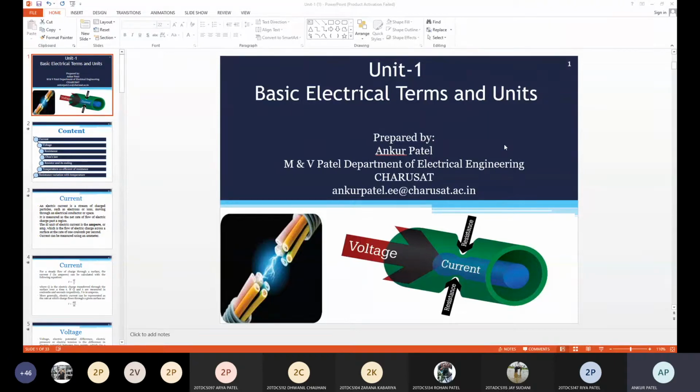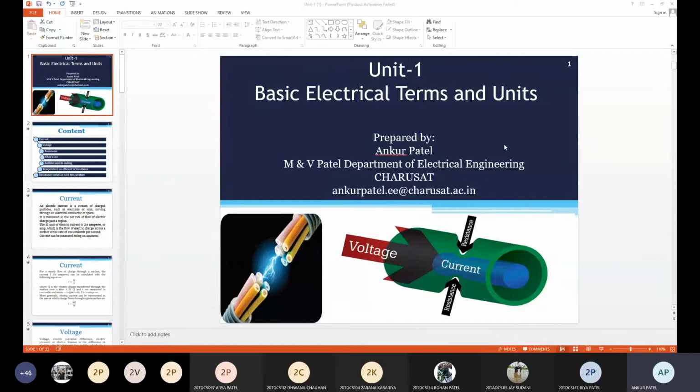But Ohm's law states that the ratio of potential difference between any 2 points of a conductor to the current flowing between them is constant, provided the physical conditions do not change. The physical condition is that temperature should not change.